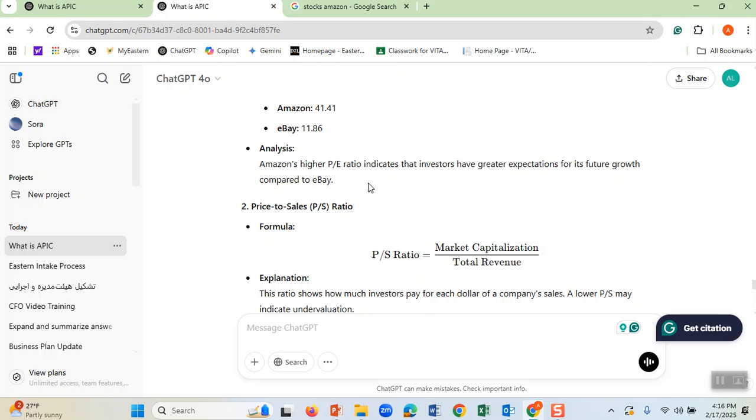For simplicity, I am going to put this in Word and post it on the discussion board. Some of the students who know how to do it, please write your comments as well under those ratios and post it there, showing that you understood what these ratios mean.